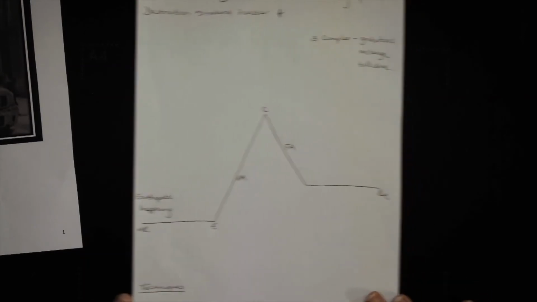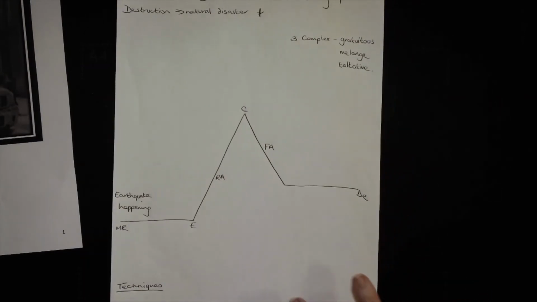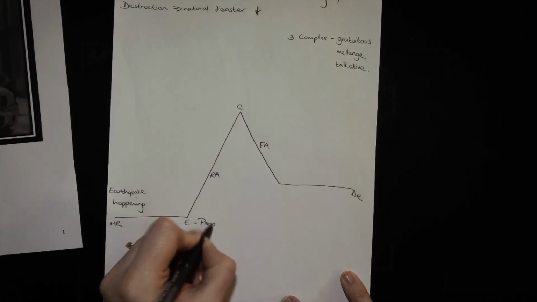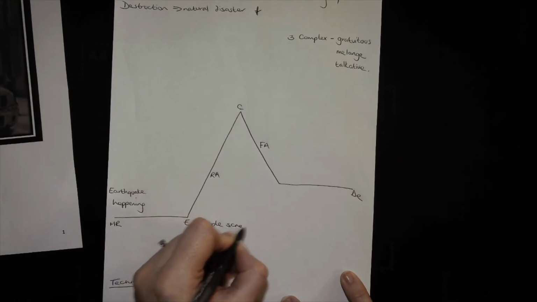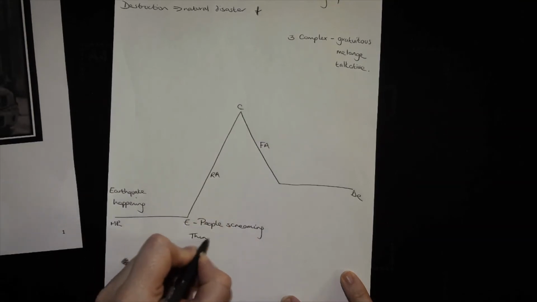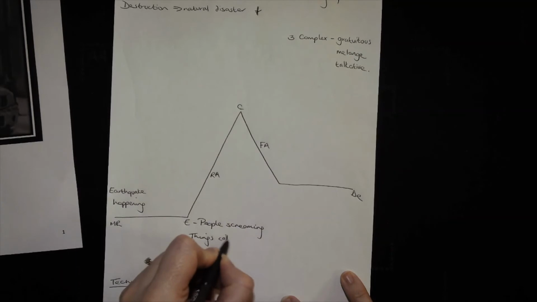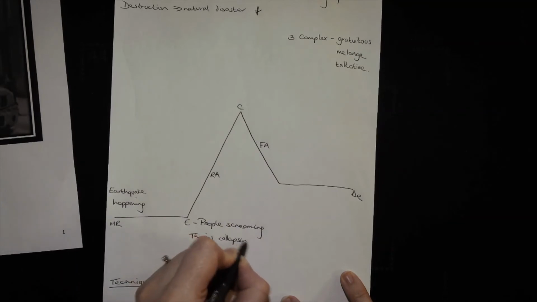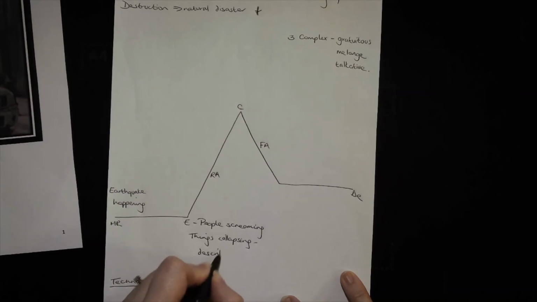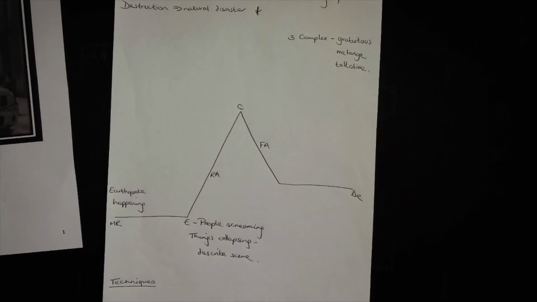My exposition is the next thing, that is the main part of my narrative. So I'm going to have people screaming, things collapsing, and I'm going to describe the scene. Remember, this is a narrative, but I can still put some descriptions in there.